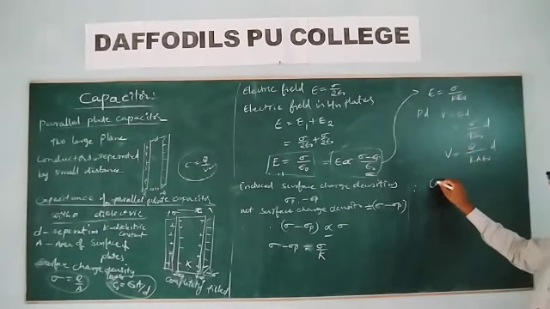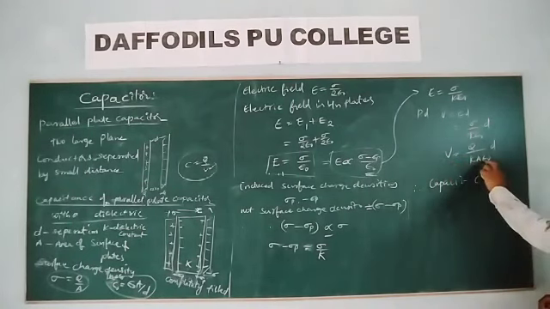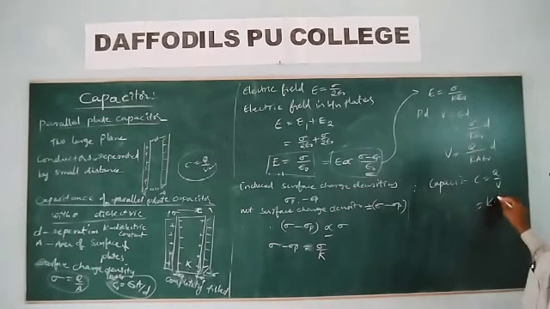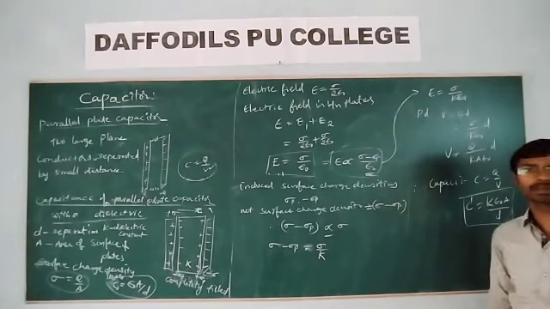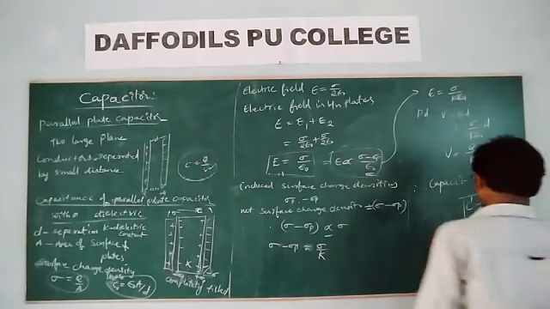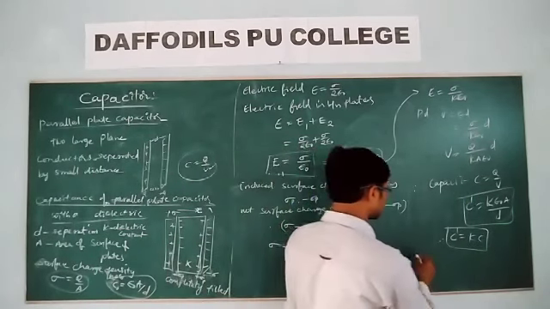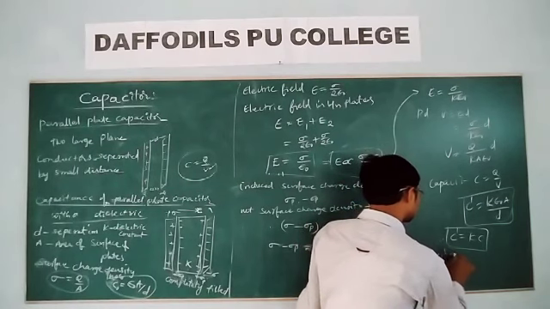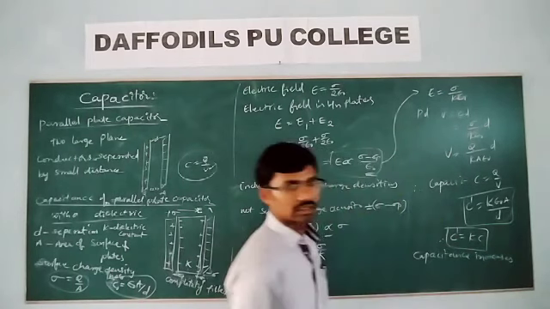Therefore, the capacitance is C equals Q by V. Bringing V inside, Q cancels, and k epsilon naught A by D is the resultant capacitance of the capacitor in the presence of the dielectric. Epsilon naught A by D is nothing but the capacitance of the parallel plate capacitor without the dielectric. Then C dash is equal to K into C. And what happens to the capacitance? It increases. The capacitance of the capacitor increases when you take a dielectric.